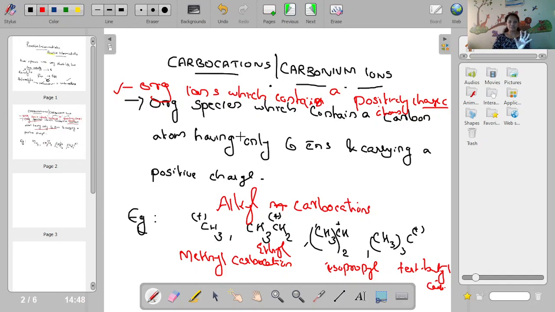So what are carbocations? Give one example. Organic species which contain a carbon atom with 6 electrons and carries a positive charge, or organic ions with a positively charged carbon. Okay, carbon atom should be there. Then examples: CH3 plus, CH3CH2 plus, methyl carbocation, ethyl carbocation, isopropyl carbocation, and tertiary butyl carbocation.